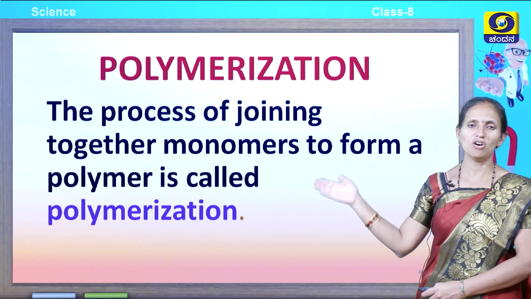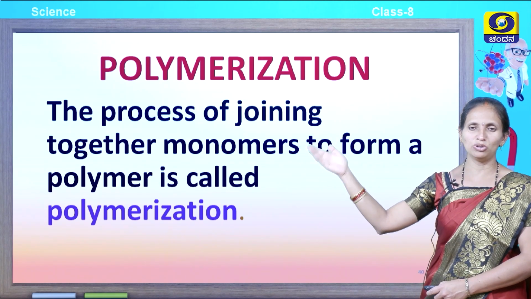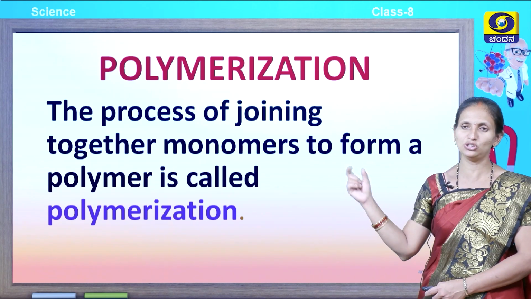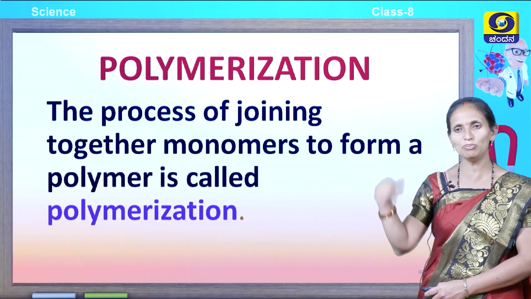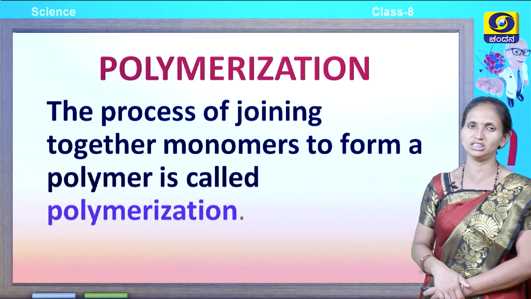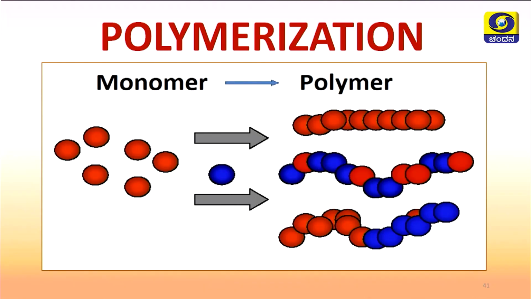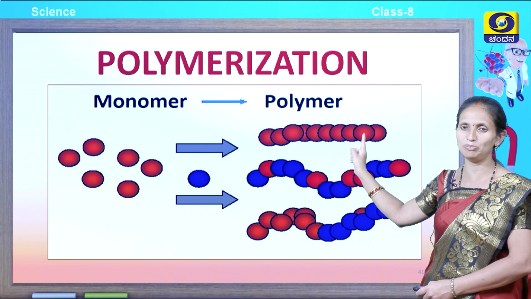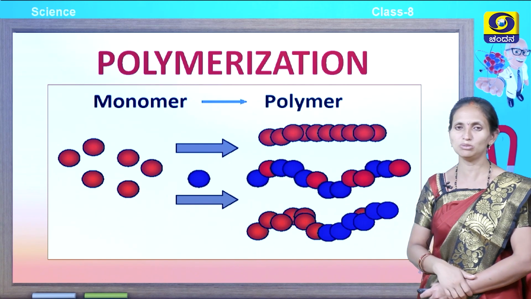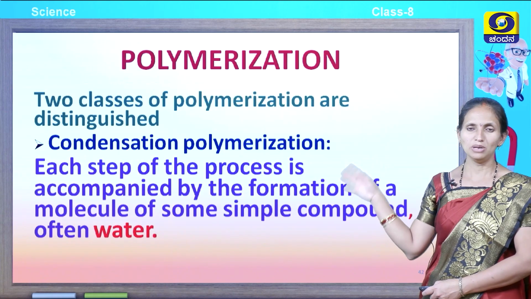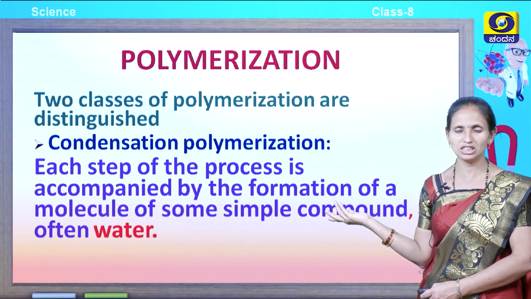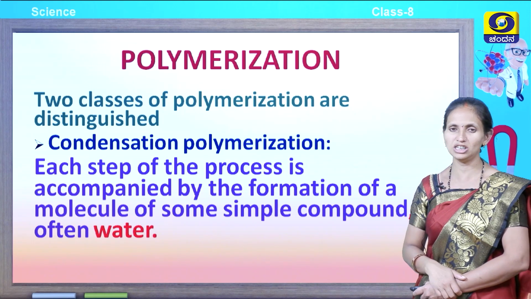The process of joining together monomers to form a polymer is called polymerization. So, many monomers join together to form a polymer and the whole process is known as polymerization. Here you can look, a monomer is a single unit. When the monomers are joined together, they lead to the formation of a polymer. This process is known as polymerization. Polymerization is mainly distinguished into two classes. One is called condensation polymerization, the other is called addition polymerization.